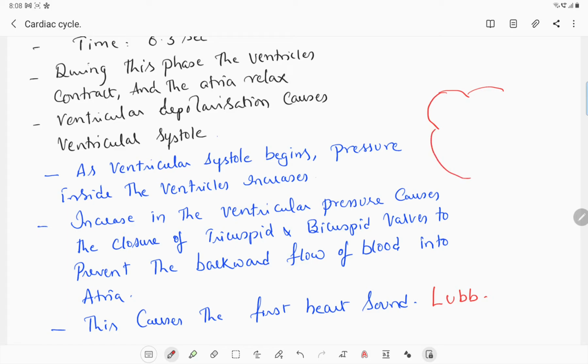If you see the diagrammatic representation, these are the atria. These are the ventricular chambers.